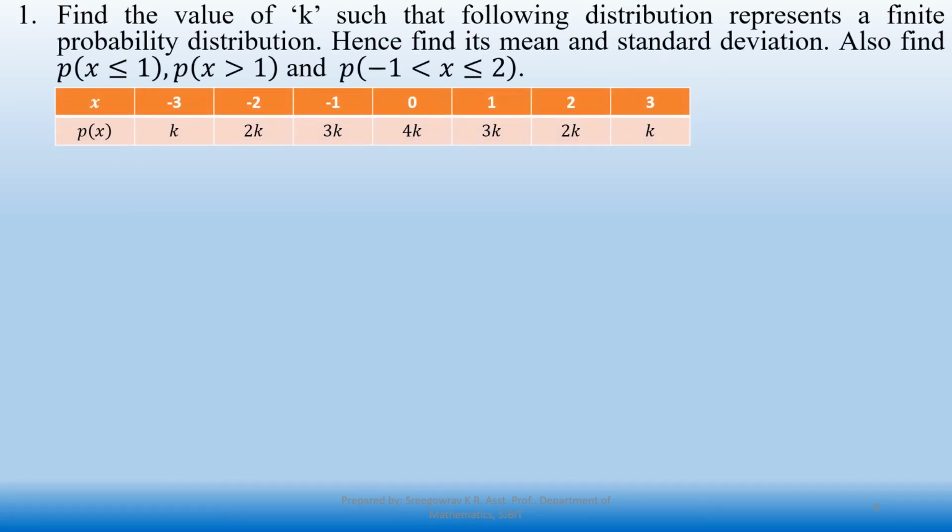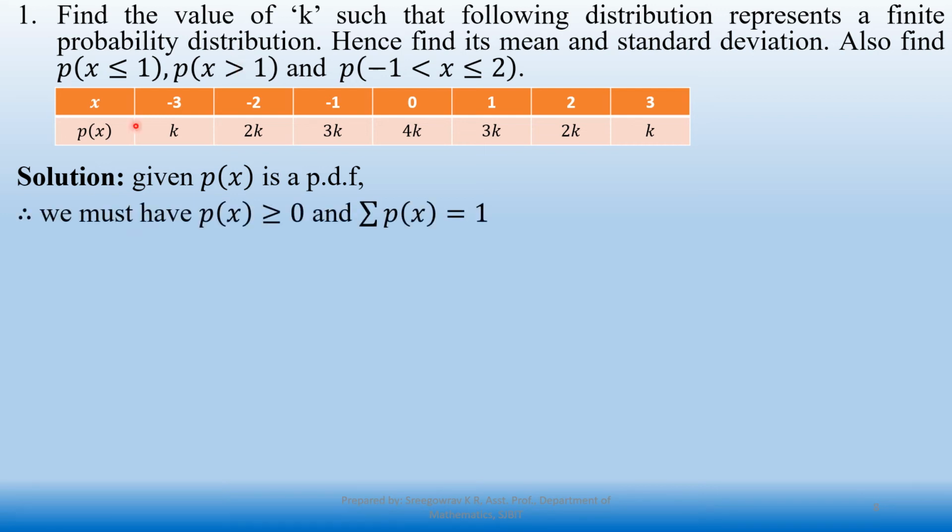Consider one example, finding the value of k. The following distribution represents a finite probability distribution, and hence find its mean, standard deviation and some probabilities. Observe here, a finite probability distribution is the same as a discrete probability distribution, or simply a probability distribution function, the PDF. So write that one, it's an important condition you always need to specify. Given p of x is a PDF, therefore we must have p of x greater than or equal to 0 and the summation of p of x equal to 1. Before you start finding any other values, specify the definitions properly.